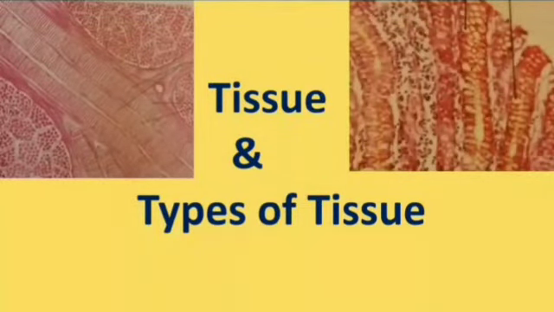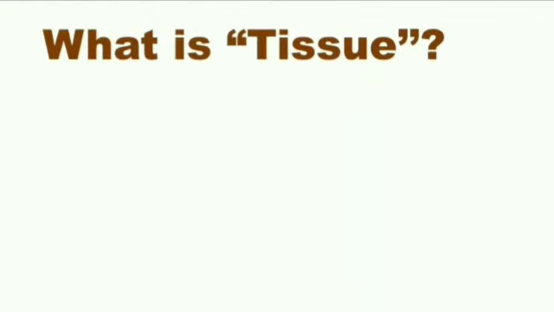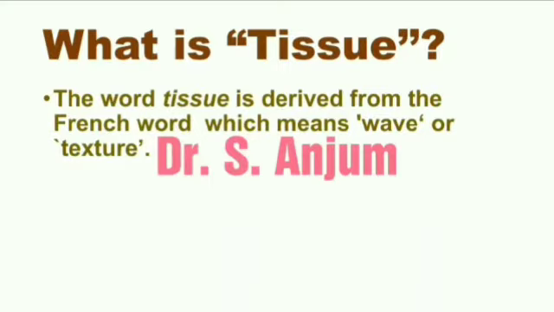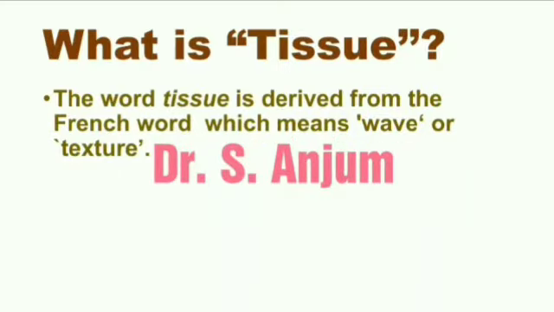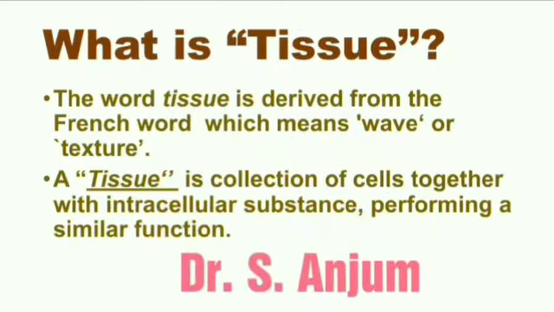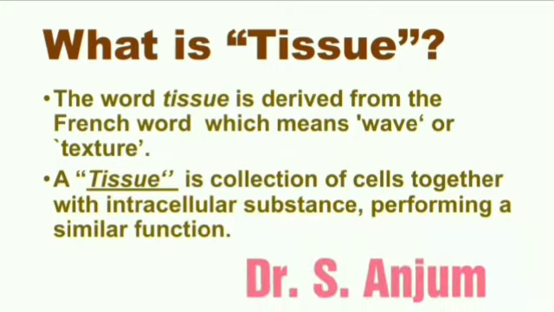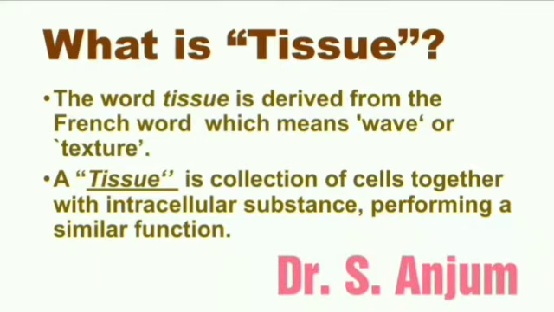Tissue and its type. Today we will discuss tissue. What is a tissue? The word tissue is derived from the French word which means wave or texture. A tissue is a collection of cells together with intracellular substance performing a similar function.